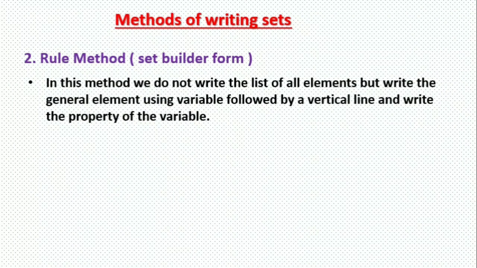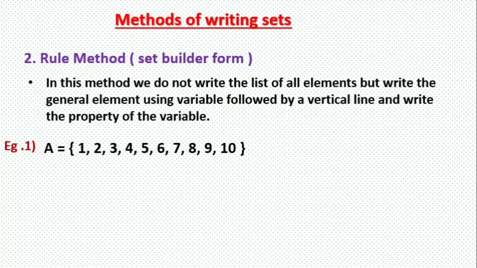So instead of writing the list of all elements, we consider every element as one variable. For example, X. A is a set of all elements X, followed by a vertical line. Then after X the vertical line will come. Then what is X? Which elements have we considered as X? We will write the property of that variable, the property of X. For example, we have here a set.